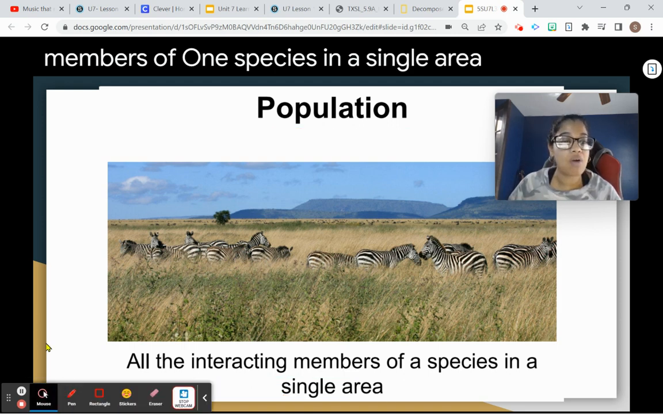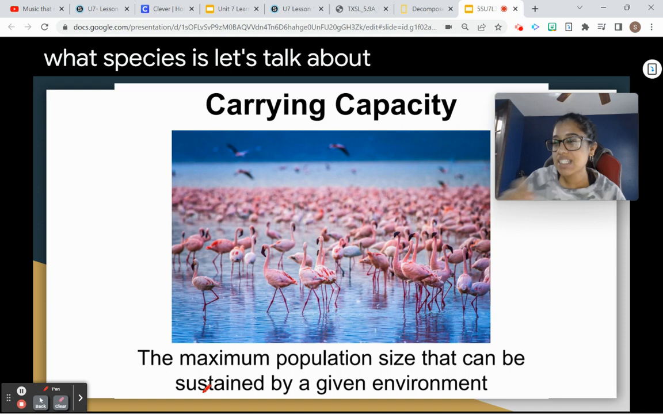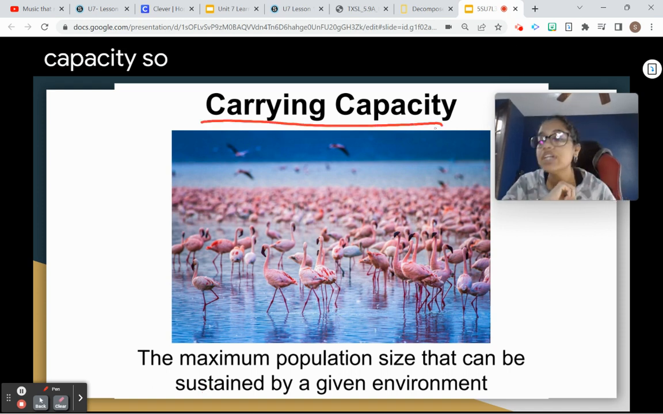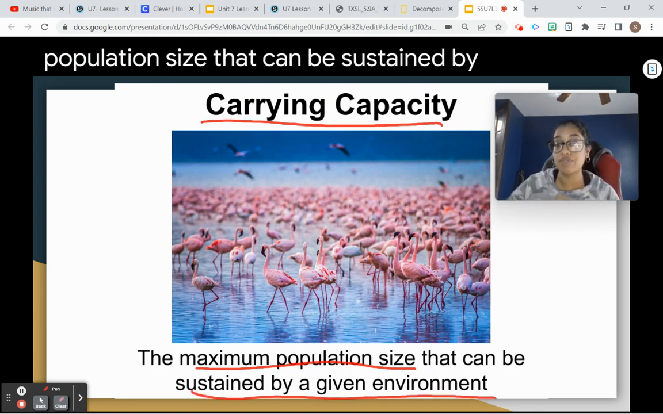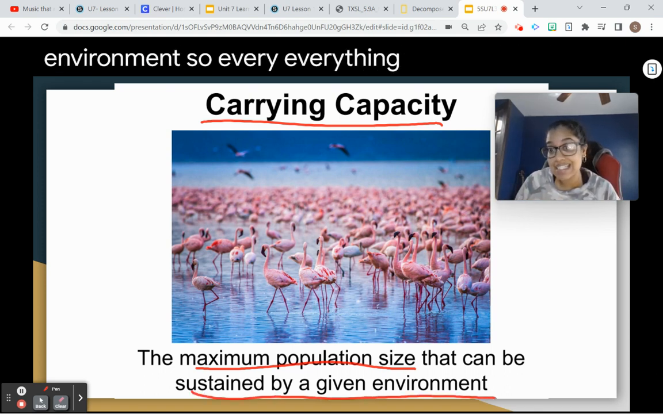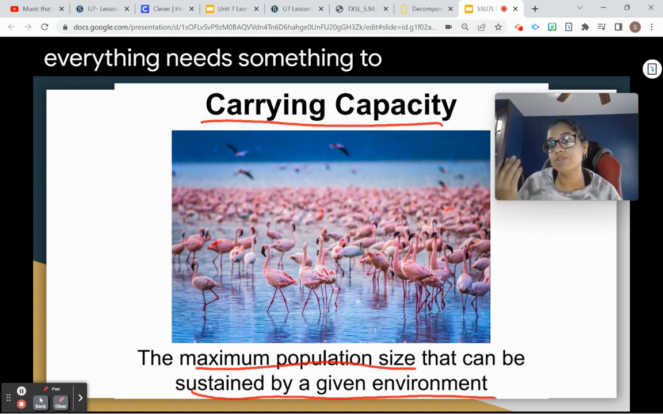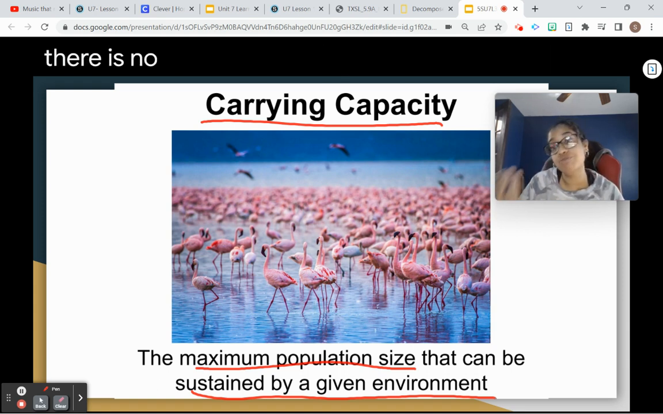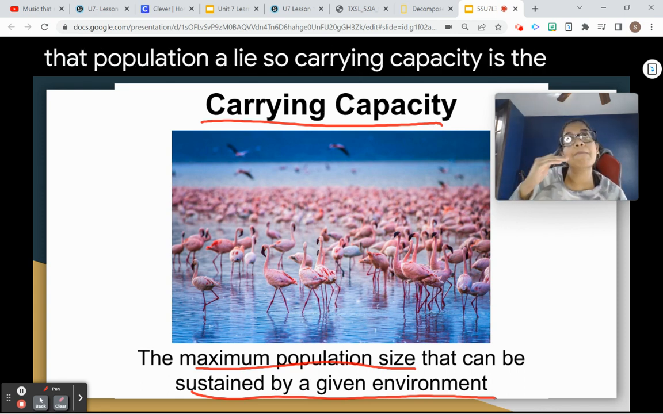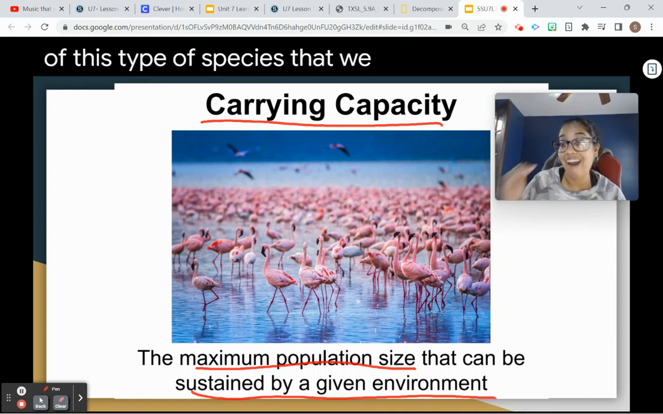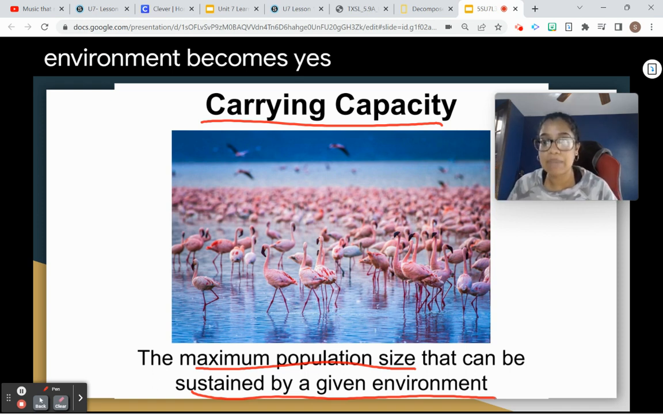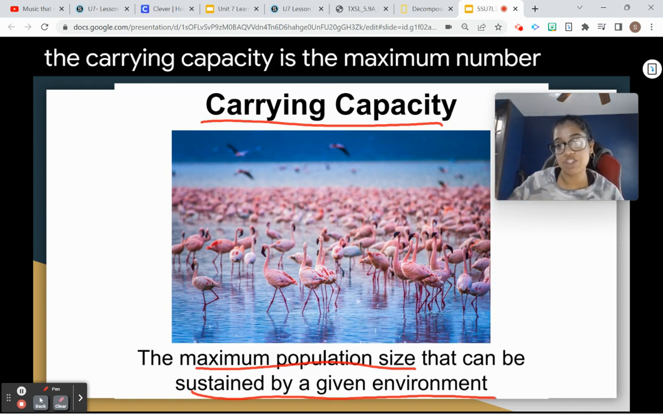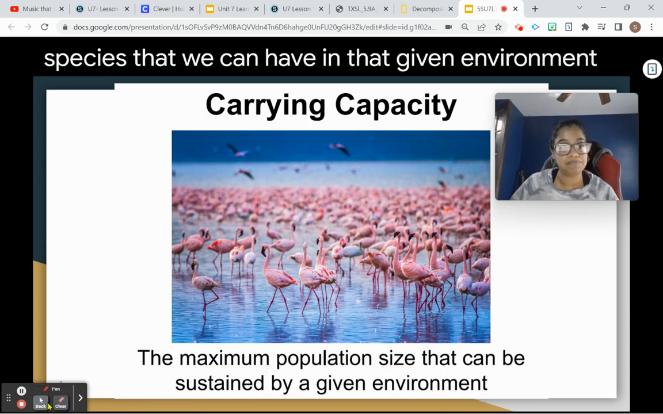Now that I know what a species is, let's talk about what is carrying capacity. Carrying capacity is the maximum population size that can be sustained by a given environment. Everything needs to eat, right? Everything needs something to be able to survive. If there is no more food available, then we can't keep that population alive. So carrying capacity is the most of this type of species that we can have before the environment becomes negatively impacted. It is the maximum number of a species that we can have in that given environment.